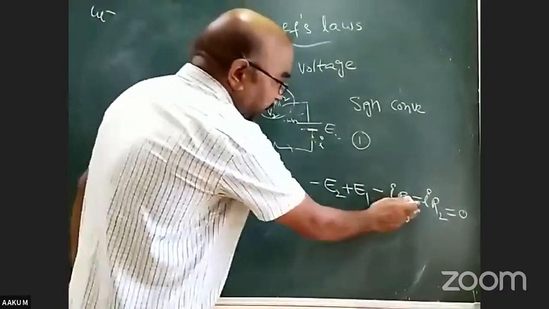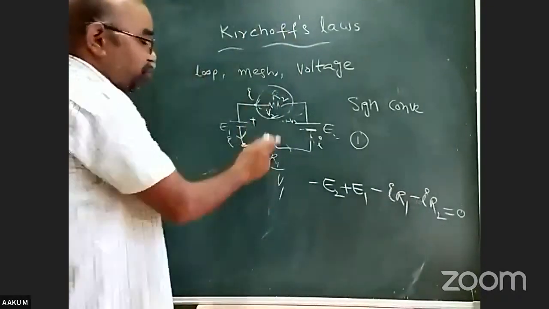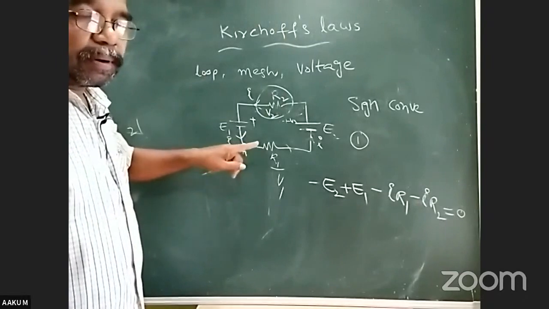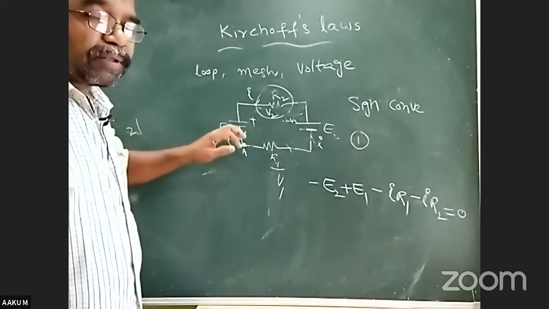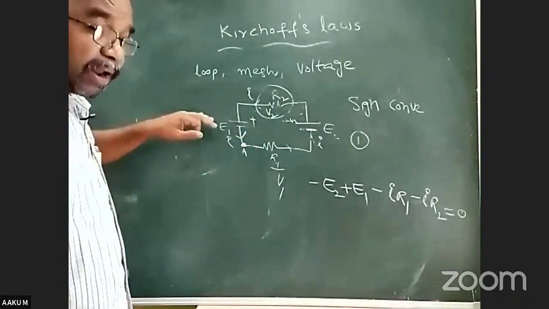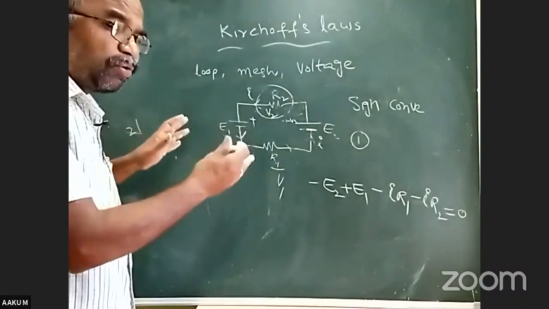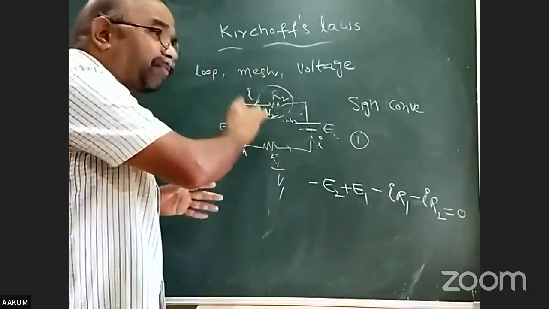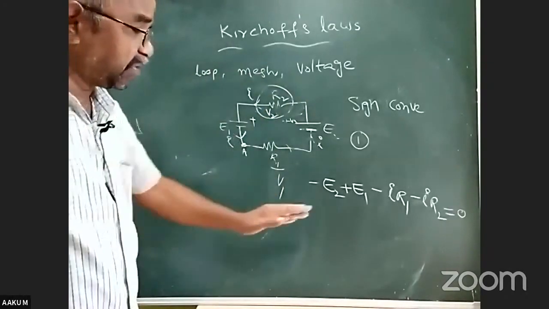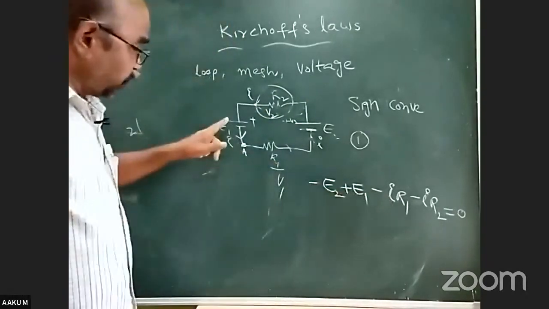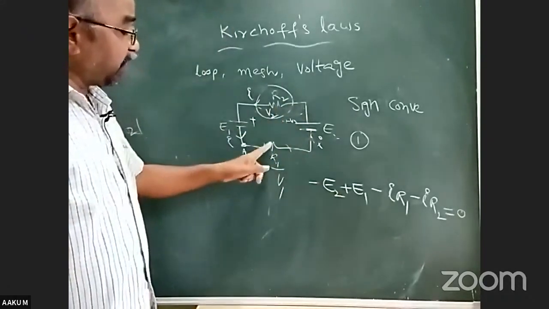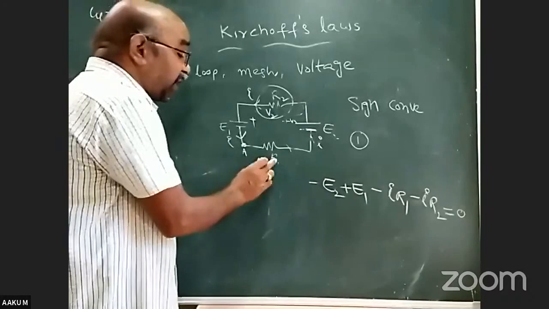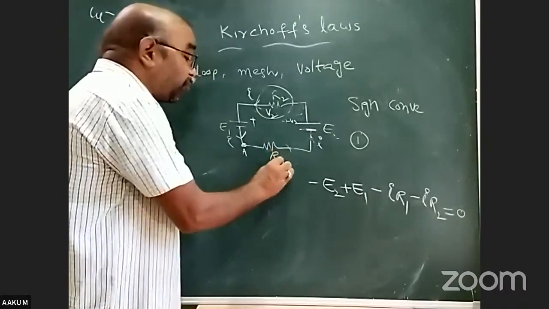And what are the other things? Two potential drops are there. While you are solving the circuit, you are going in the direction of current, so the potential drops must be taken as negative. Wherever there is a resistor, there must be a potential drop. At this resistor, what is the potential drop?